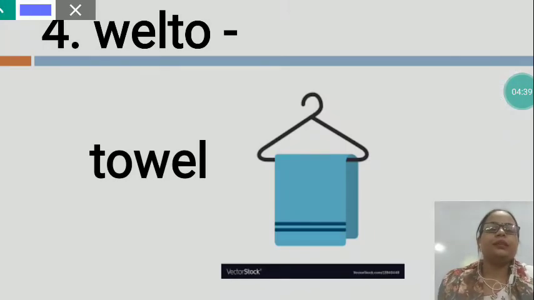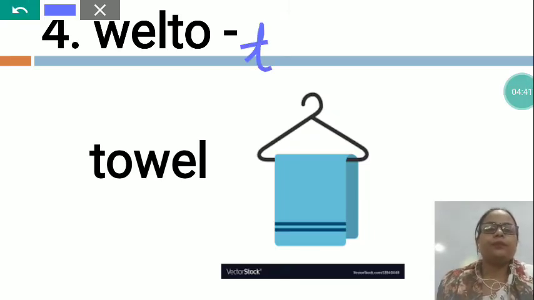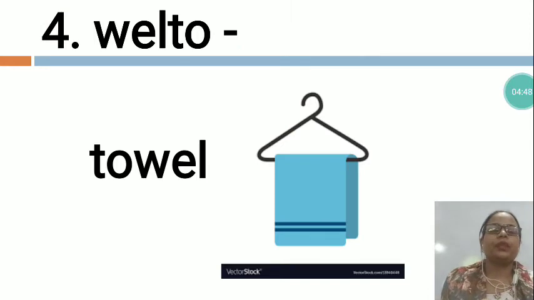So we will write here TOWEL, towel. With the help of towel, we mop our body. After taking bath, with the help of towel, we mop our body and we make our body dry. So this is towel.